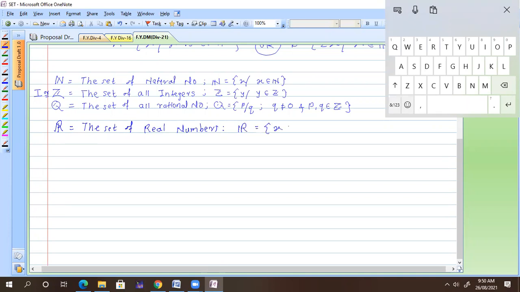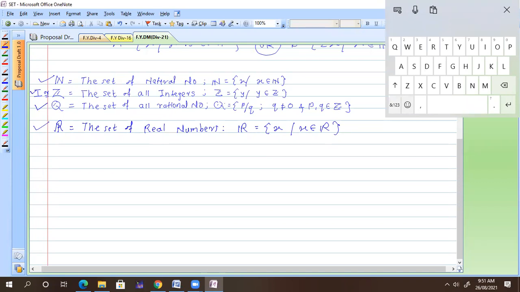So I can define all X where X belongs to a natural number. This is the universal notation, so you can go anywhere in the world: capital N means the natural numbers, and R stands for the real numbers. Defining real numbers is not easy.